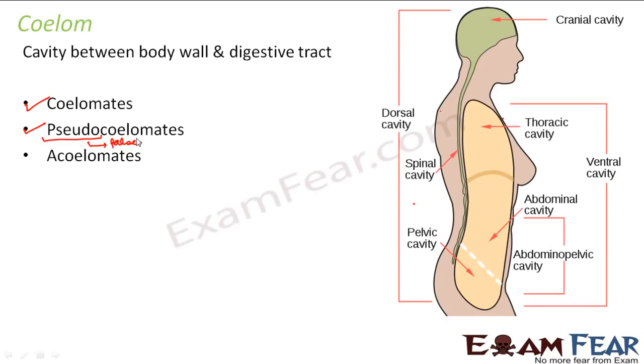That means true coelom is not present, but a false coelom is present. So it is not the true coelom which is actually present. And the last one is acoelomates. That means there is no coelom. So organisms with coelom, organisms without coelom, and organisms with false coelom. These are the three categories into which animals can be divided based upon the presence or absence of coelom.